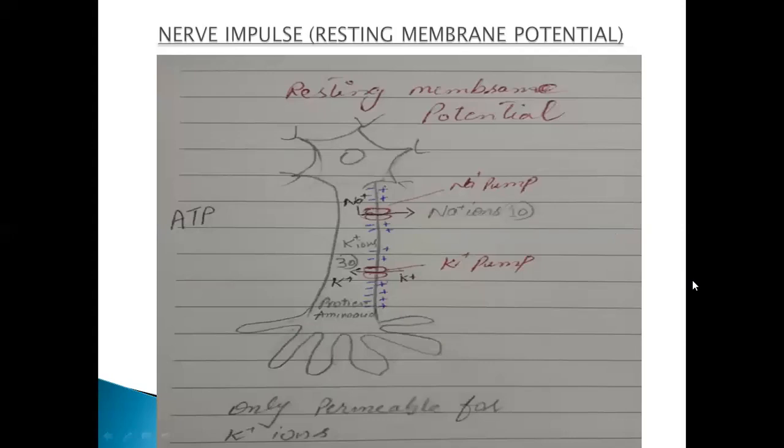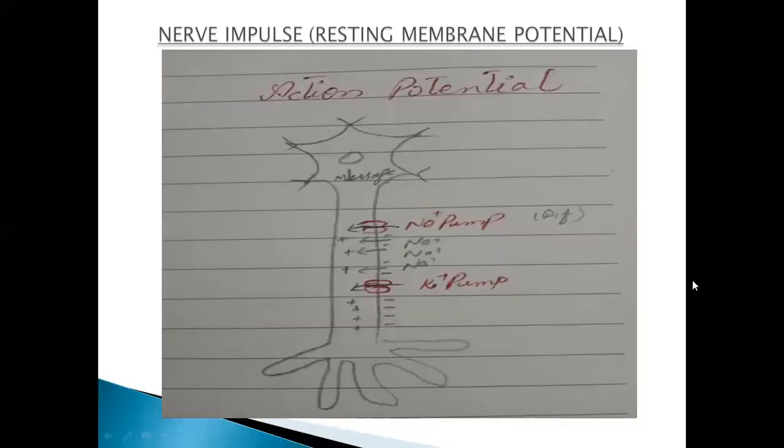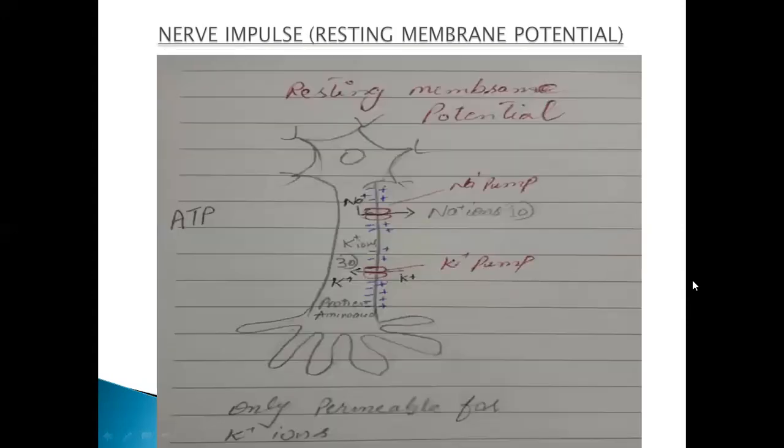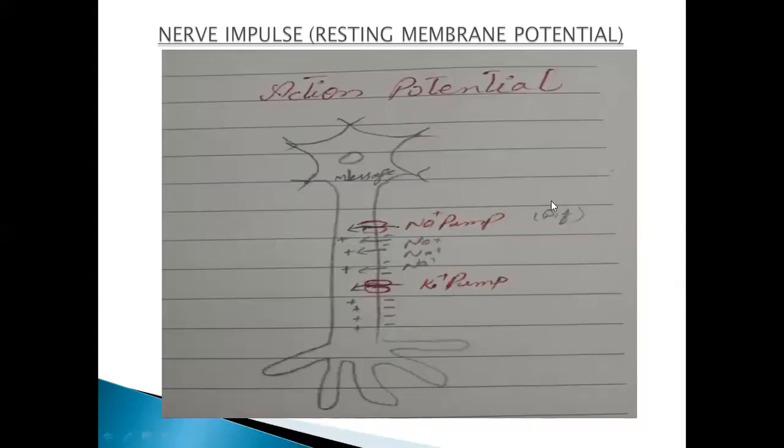Now we are going to discuss the action potential. In resting membrane potential, we discussed that when our body is at rest, the brain is doing nothing. But when the neuron gets a message or any stimulus, then the active membrane potential starts.